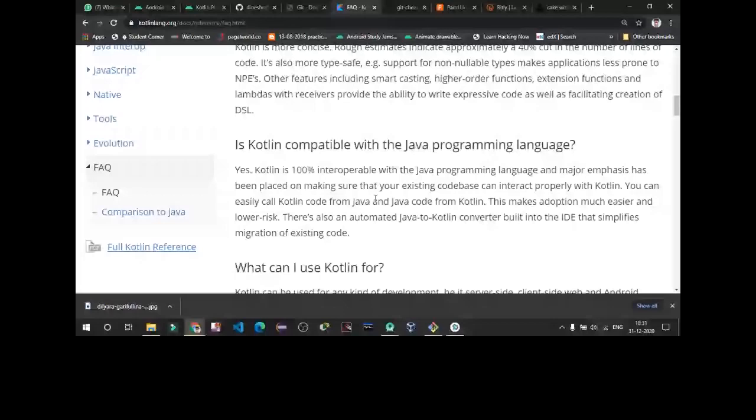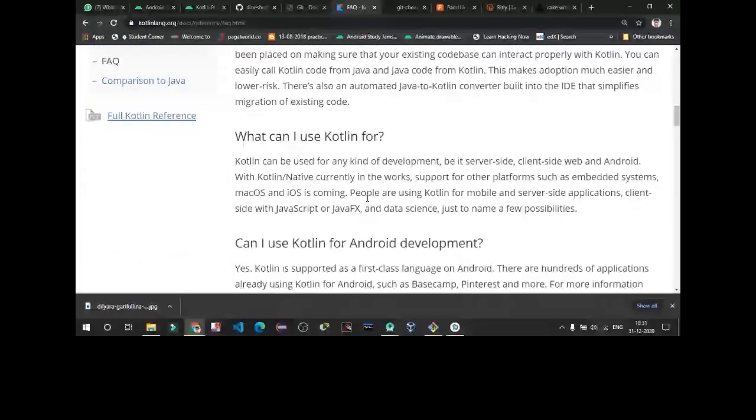So Kotlin is used for any kind of development: server side, client side, Android, native. Its developers are also working on cross platform support, so that you can write your code in one language for one interface, and use your applications on different platforms like web, iOS, and Android.